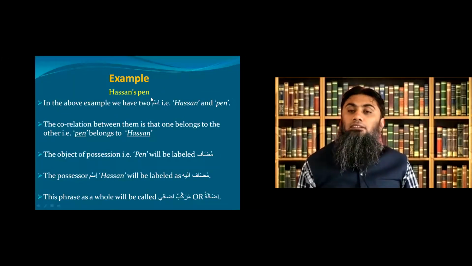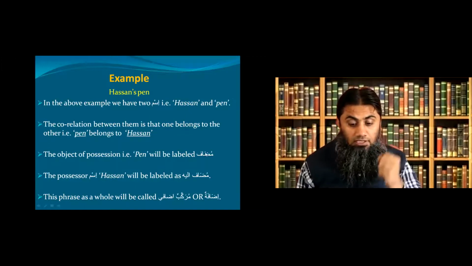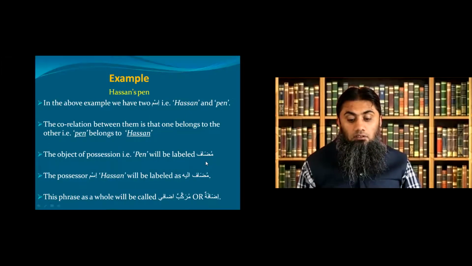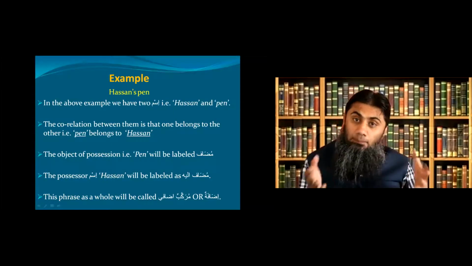Let's look at the example. Hassan's pen. You have two isms, Hassan and pen. In this one, the object of possession is pen, which is called mudaf, and Hassan is the possessor, called mudaf ilay. Together, these two are called murakkab idafi or idafa. Now let me show you the actual Arabic example.